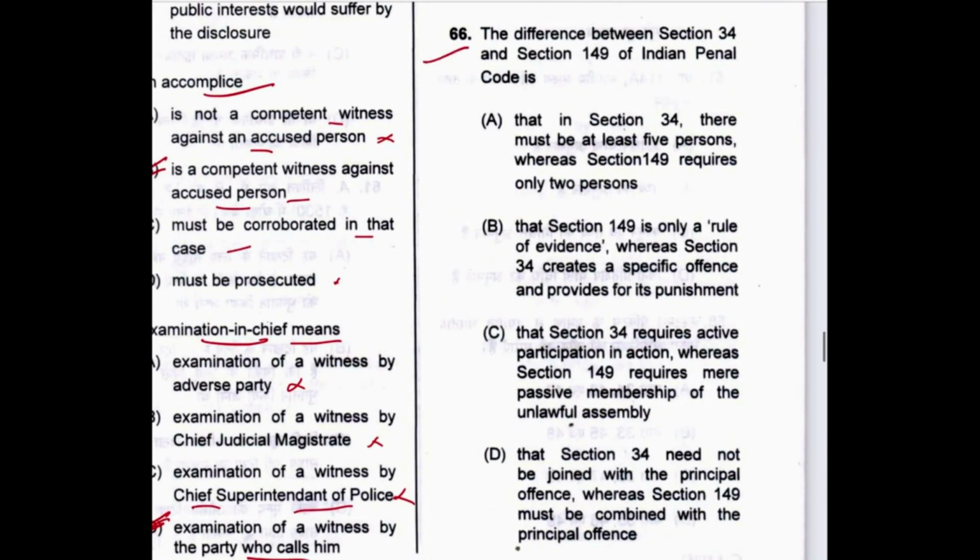Next, 66: the difference between section 34 and 149 IPC is that in section 34 there must be at least 5 persons? No, it is vice versa, 2 in 34 and 5 in 149. This is wrong. 149 is a rule of evidence whereas section 34 is a specific offense? This is also vice versa. 34 is a rule of evidence and 149 is a specific offense.